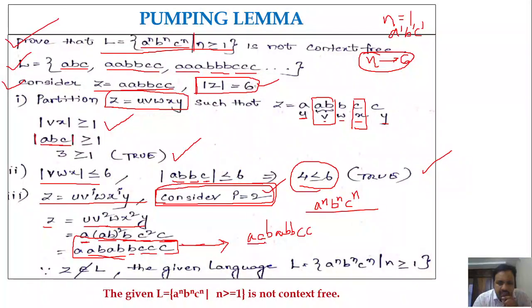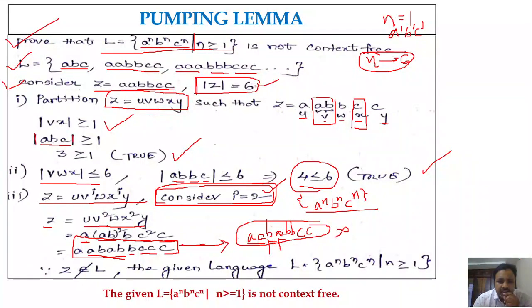Two A's are there, but after that we have only one B, and moreover A is following the B. As far as this language property A power n, B power n, C power n is concerned, we never have A following B. After B you must have the C. But here in the resultant Z we have A after B, which is not acceptable. And moreover, the number of A's, B's, and C's are also not the same, right?